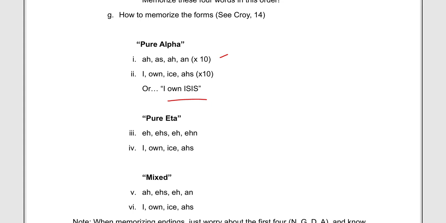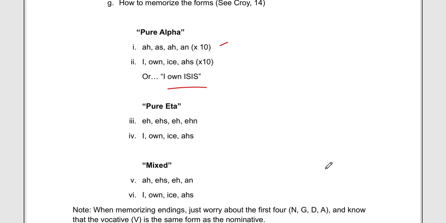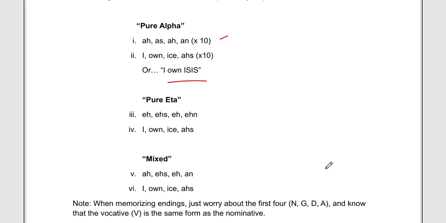Right, so those are the same cases, nominative, genitive, dative, and accusative, but rather than saying the sister of the kingdom, we would be saying the sisters of the kingdoms, if that makes sense. Okay? And as you're memorizing these forms and saying nominative, genitive, dative, accusative, I don't want you to say vocative. That's going to throw you off. Just keep it to the four and know that the vocative and the nominative are exactly the same.